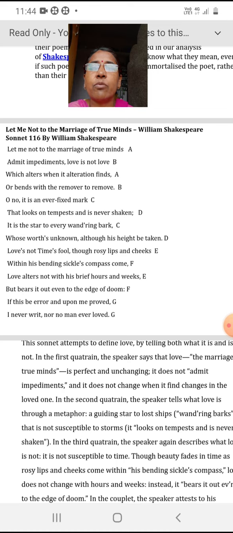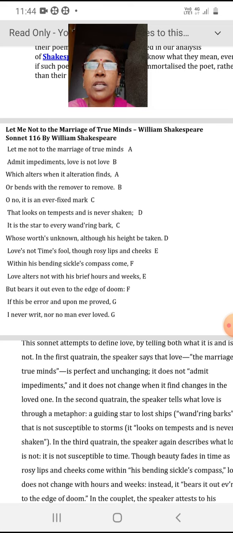Love is not time's fool, though rosy lips and cheeks within his bending sickle's compass come. Love alters not with his brief hours and weeks, but bears it out even to the age of doom. If this be error and upon me proved, I never writ, nor no man ever loved.